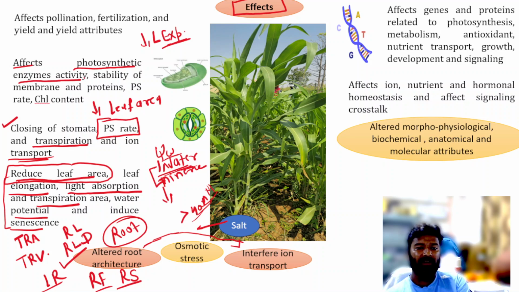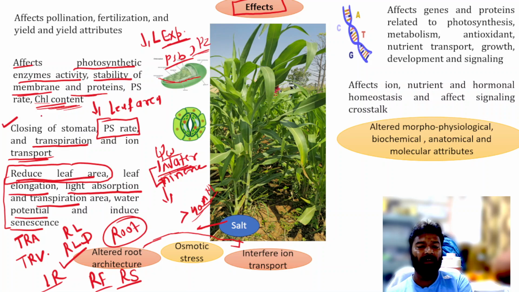This salinity stress also reduces the stability of the chloroplast membranes, and proteins like PSII, D1 and D2 are also affected under salinity stress. It also reduces the total chlorophyll content and the chlorophyll ratio. So the photosynthetic rate will be reduced. Okay. Next,